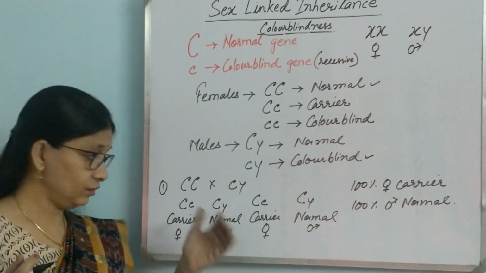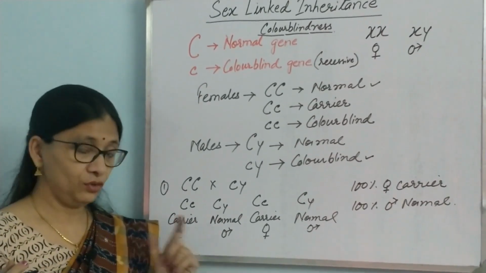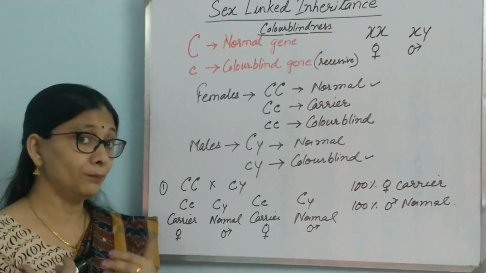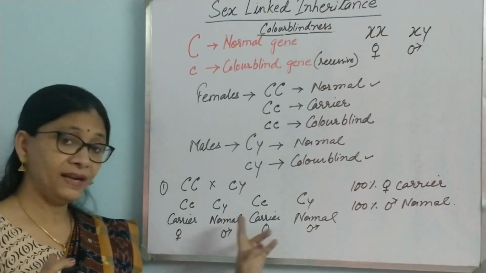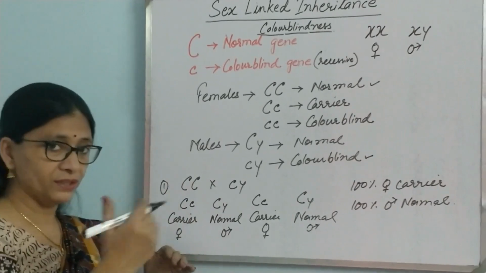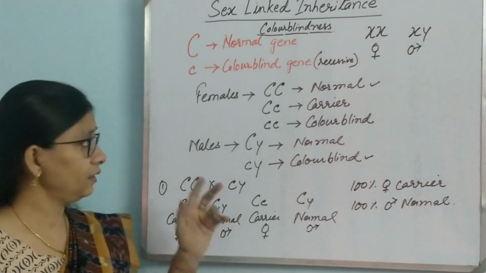Father was colorblind, so the daughters are carrier, because the mother was normal, so they will have one dominant gene which will mask the character of this gene, but nevertheless they are carrier. Okay, so it is passing from father to daughter. So this is one case study. Now we shall see another one.